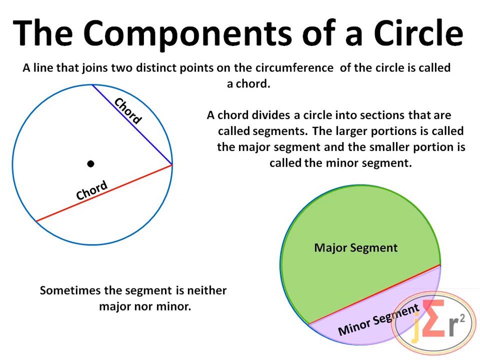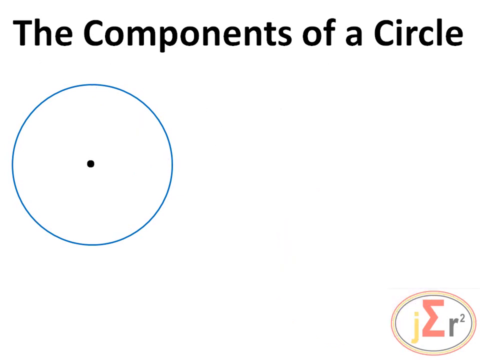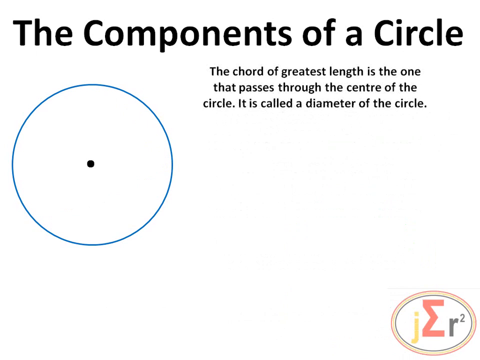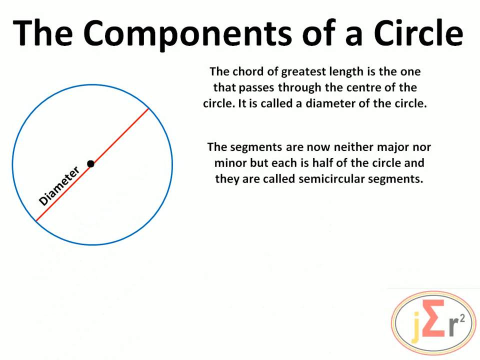Sometimes the segment is neither major nor minor. The chord of greatest length is the one that passes through the center of the circle. It is called a diameter of the circle. So if you draw a chord that passes through the center of the circle, then that chord is called a diameter. The segments are now neither major nor minor, but each is half of a circle and are called semicircular